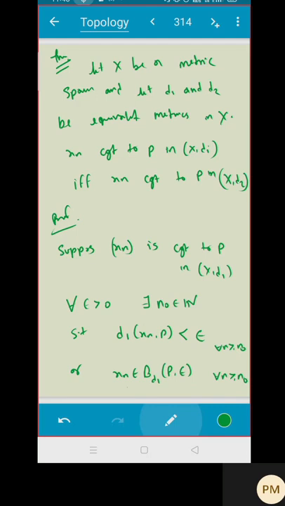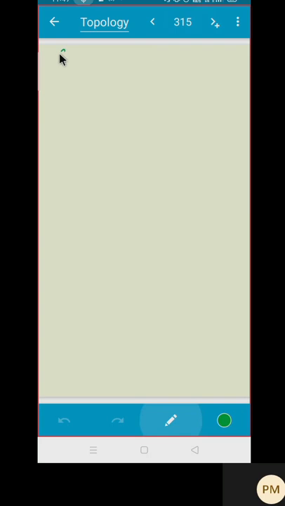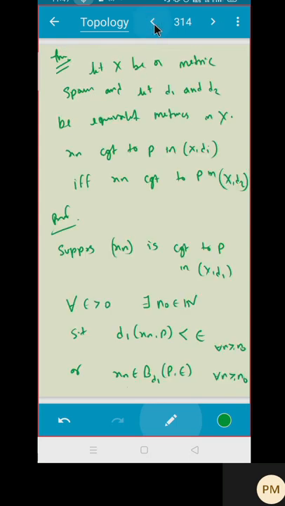But you know something. You know that D1 and D2 are equivalent, isn't it? So if D1 and D2 are equivalent, can you say something? Since D1 and D2 are equivalent, look at this epsilon.